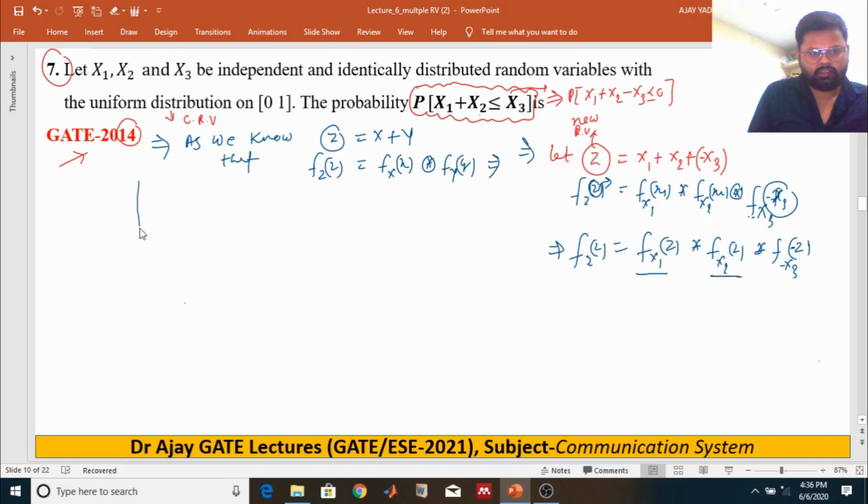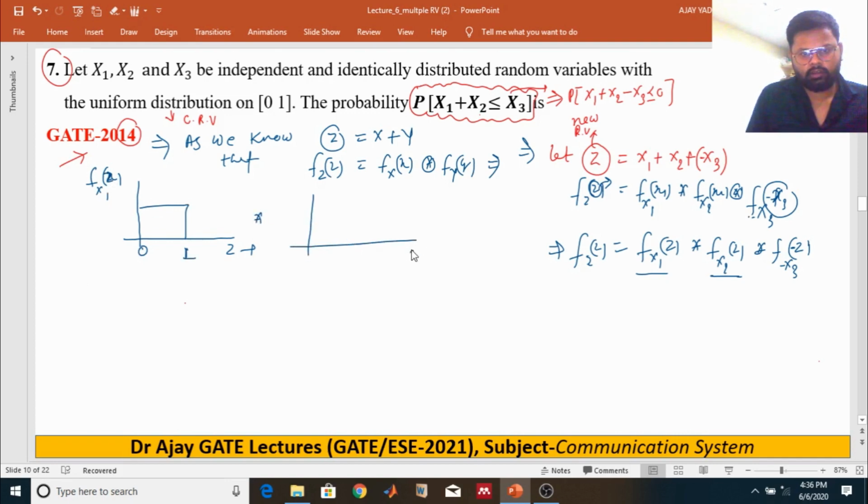As you know, this is the x1 random variable. It is uniformly distributed over 0 to 1, convolved with another one, also 0 to 1.